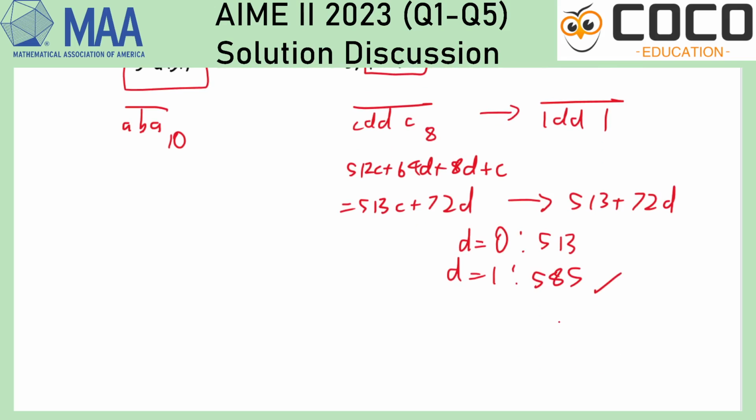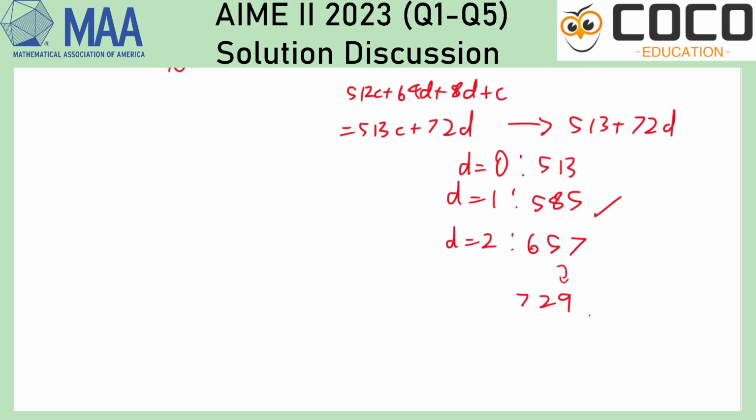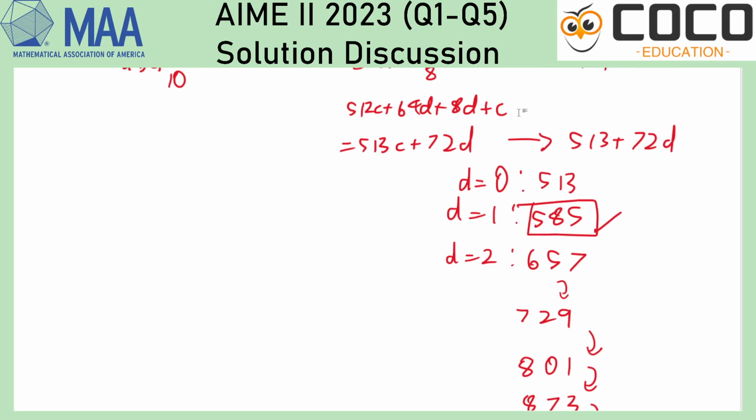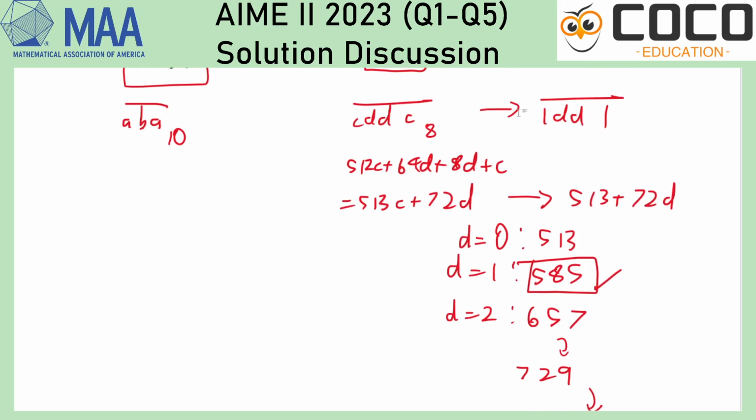And then after that I can just continue adding 72. I don't think anything else is going to work, but hey, let's just do it to completion since there is only one or two more. Okay, and then the next one will be more than 1000, so I can ignore that, and it looks like 585 is actually the only palindrome in this list of 4-digit numbers in base 8. Anything else would be even smaller. So that would be my answer, 585.